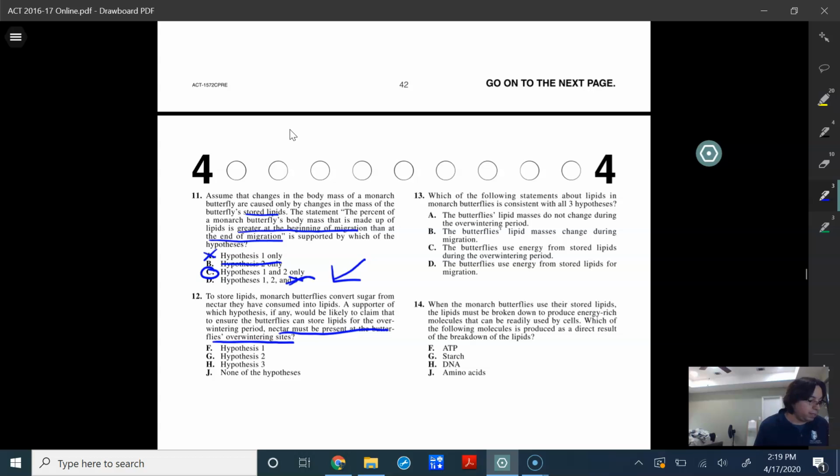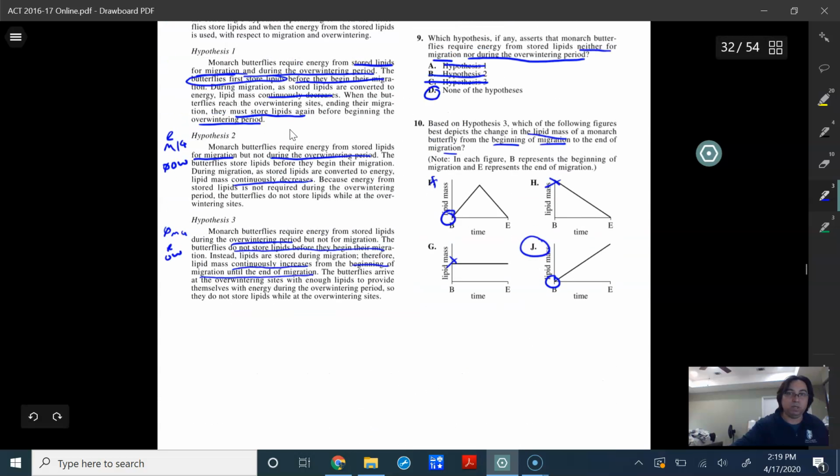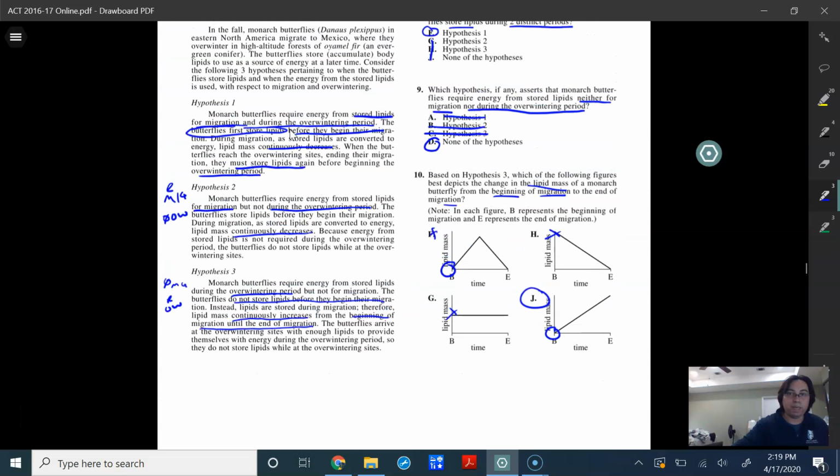So let's see what the answer choice is on this one. Let's go back and look at 1. Continuing along from what we read before, it says when butterflies reach the overwintering sites, ending their migration, they must store lipids again.